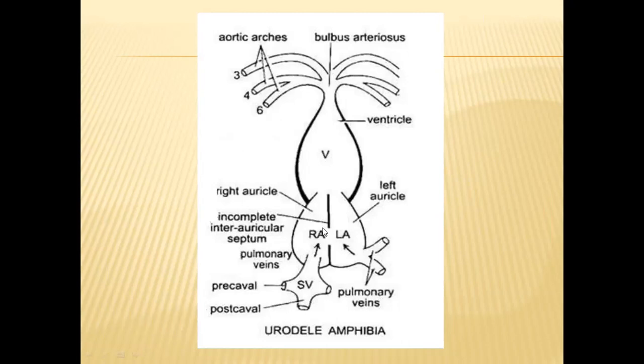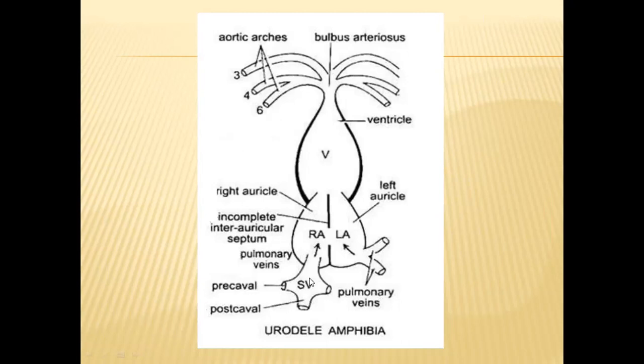In the auricles, as they are incompletely divided, we cannot say 2 complete auricles are present in urodelans. This auricle also has a hole, the foramen of Panizza. This foramen of Panizza allows the mixing of blood in the right and left parts of the auricles.